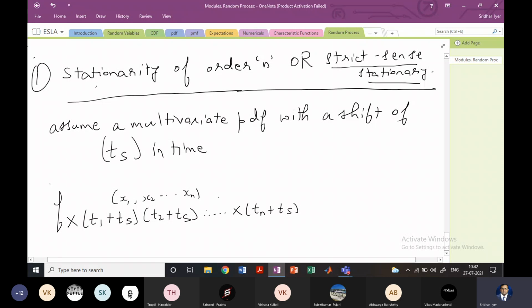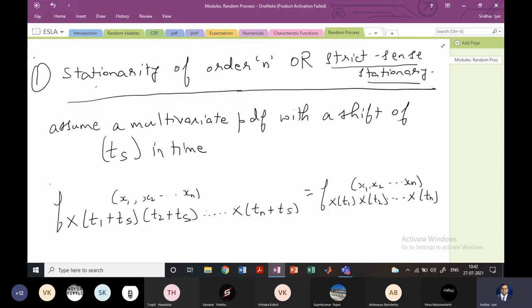The values are constant values, x1, x2, xn, right? We are only shifting the time, right? Therefore, what is going to happen for a strict sense stationary process? Even if you shift the PDF, it will always be equal to f_X(x(T1), x(T2), all the way till x(Tn)), and you'll have x1, x2, all the way till xn. This will be the case for a strict sense stationary random process.